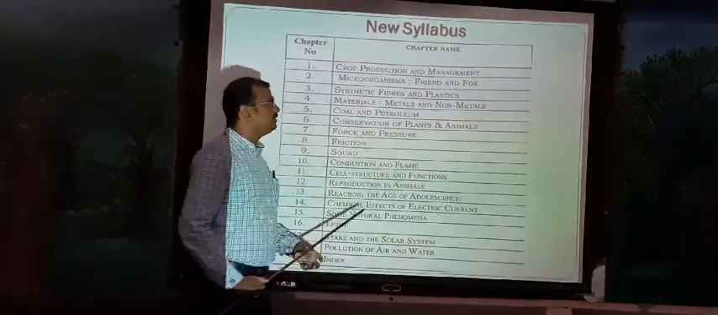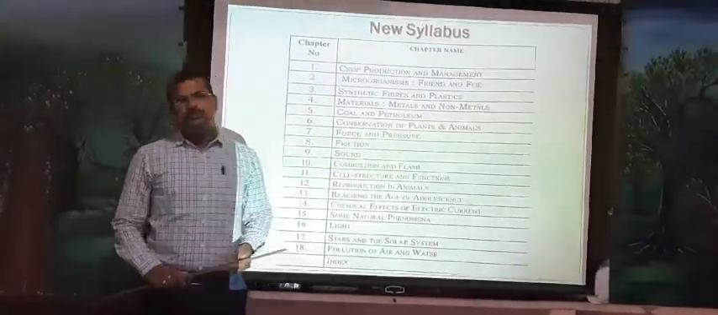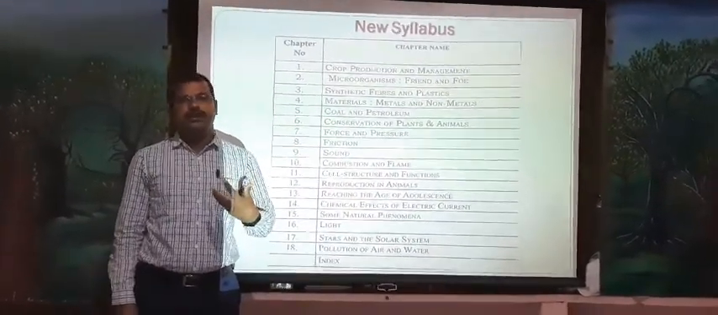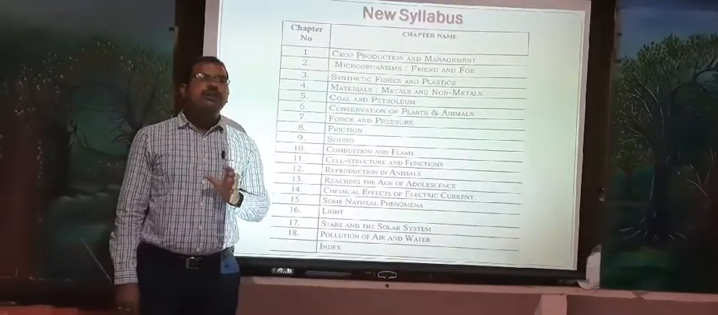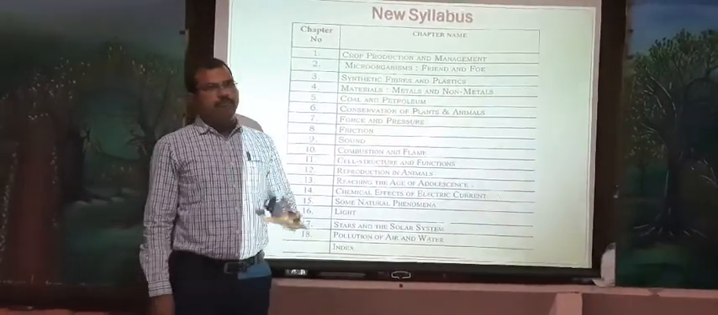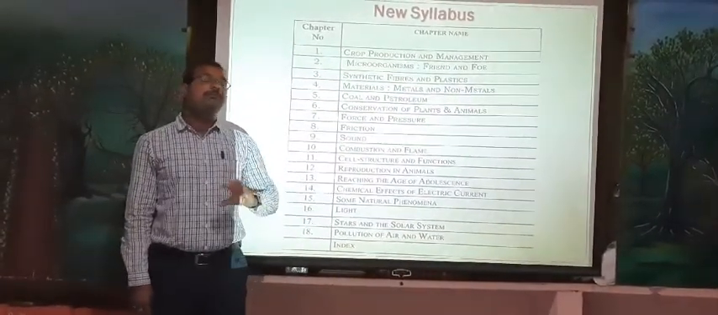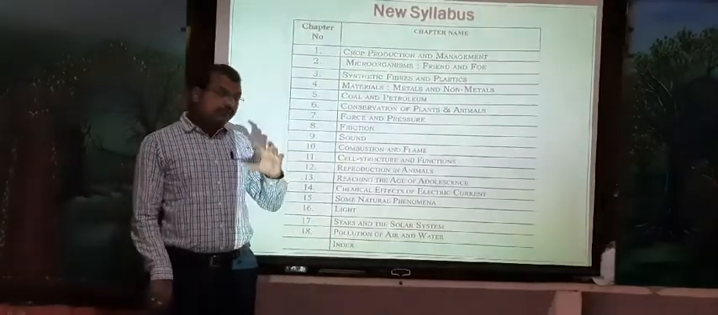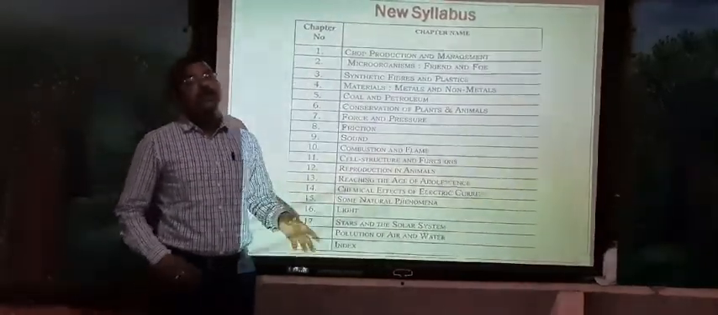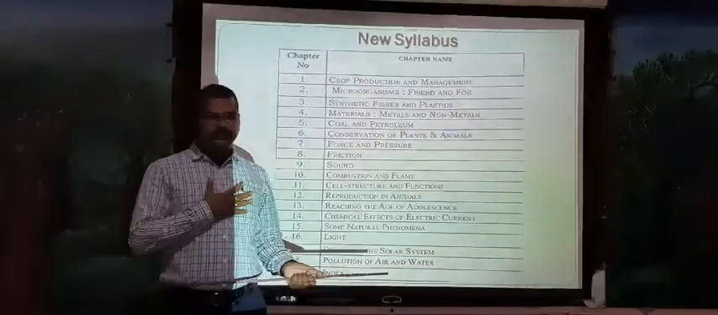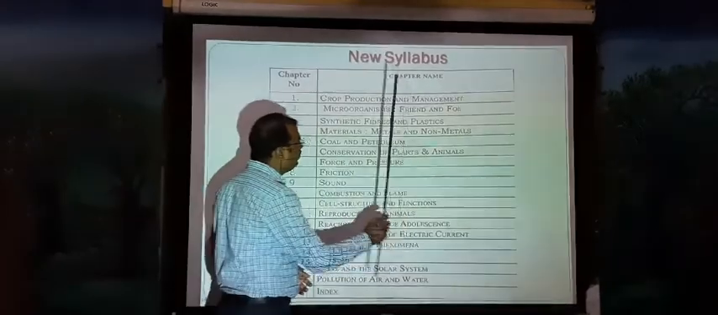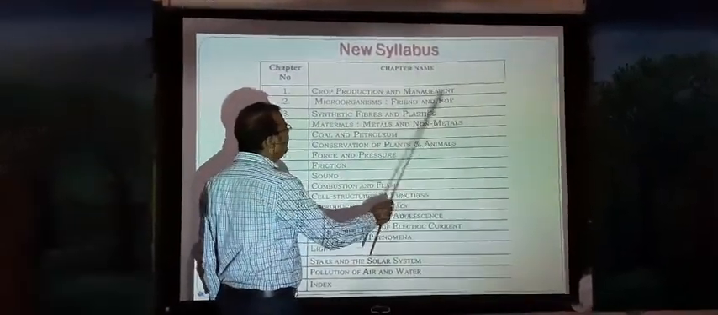Second one, microorganisms: friend and foe. You already know that the organisms which can't be seen with our naked eyes are called microorganisms. Are all microorganisms helpful to us, or all harmful to us? No. Many microorganisms are helpful to us, and many are harmful to us. Which kinds are harmful? Which are friends to us, and how are they helpful? We are going to discuss that in the second chapter, called microorganisms: friend and foe.